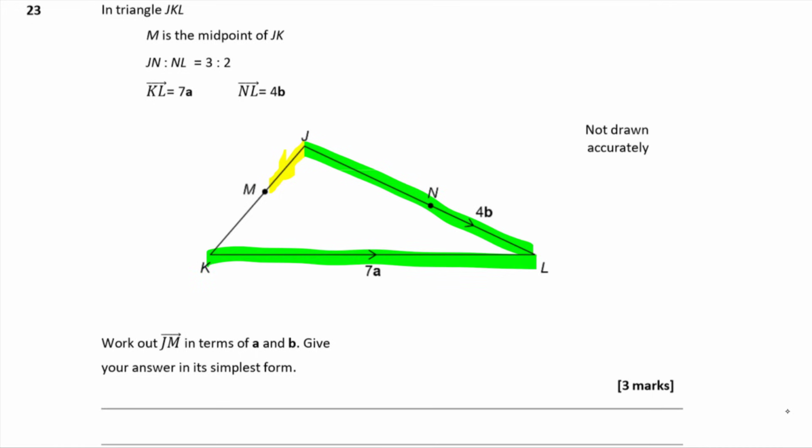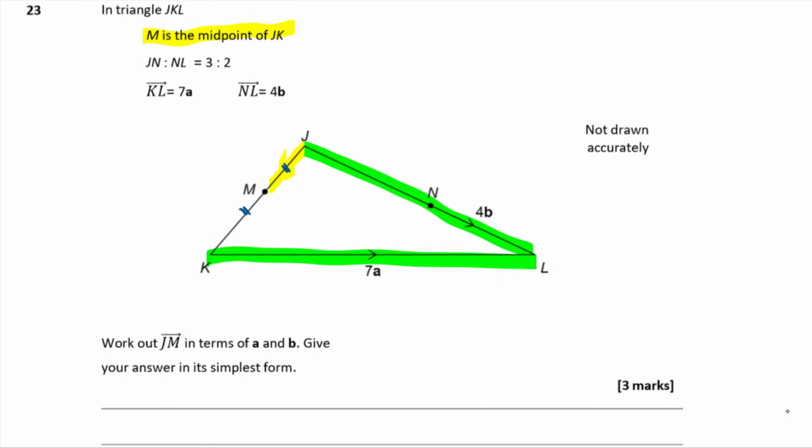So basically what we're going to have to do is find J to K and then halve it to find J to M. Okay, I think that's what we're going to have to do. Now we've got some information up here that isn't in the diagram. First off, we've got that M is the midpoint of JK. So that means that this distance is the same as this one, isn't it? Okay, so let's just mark that on.